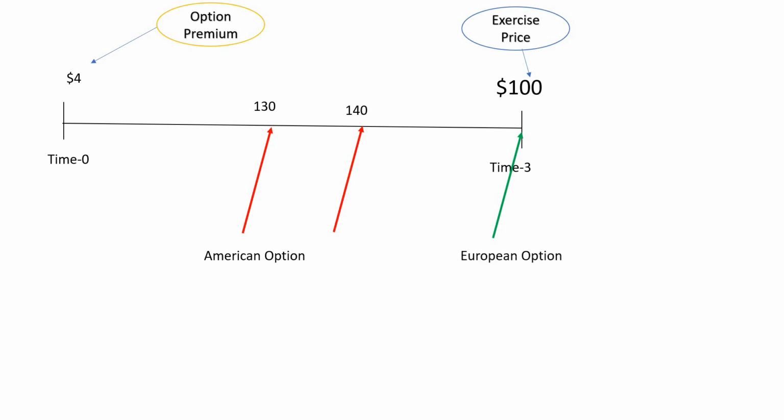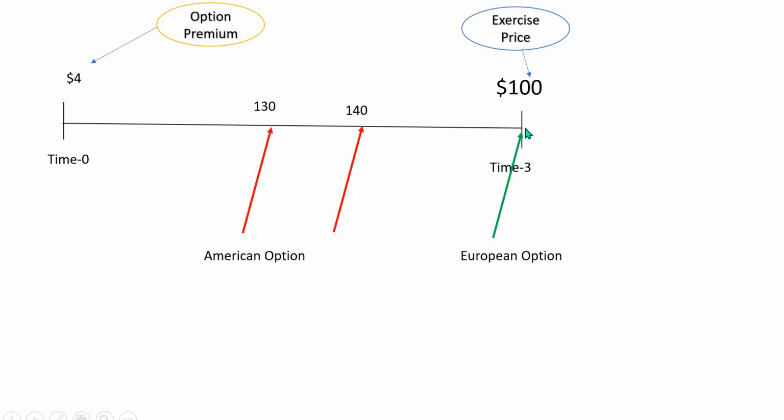That is, after the end of 3 months, you can decide whether to buy it or not. So if the price goes up in the middle, then American is more valuable to you, because you can buy it in the middle, maybe here, or maybe here. There is no fixed rate. So anytime you can buy it. But European, you have to wait until the expiry date.